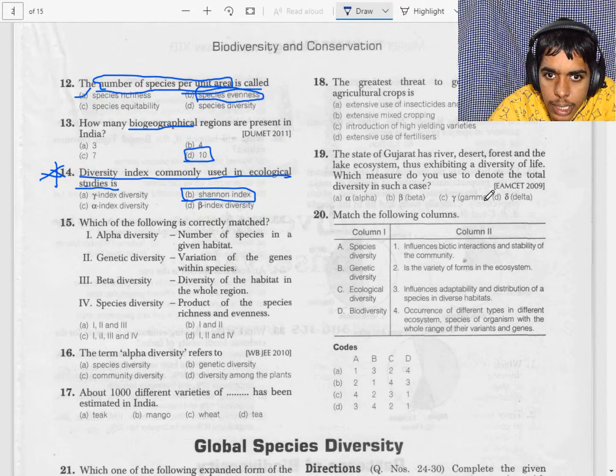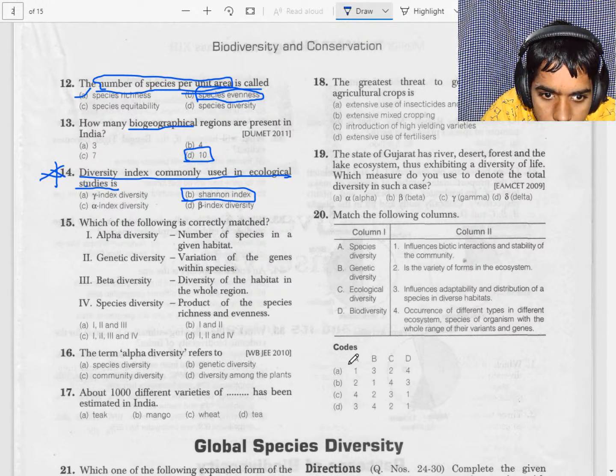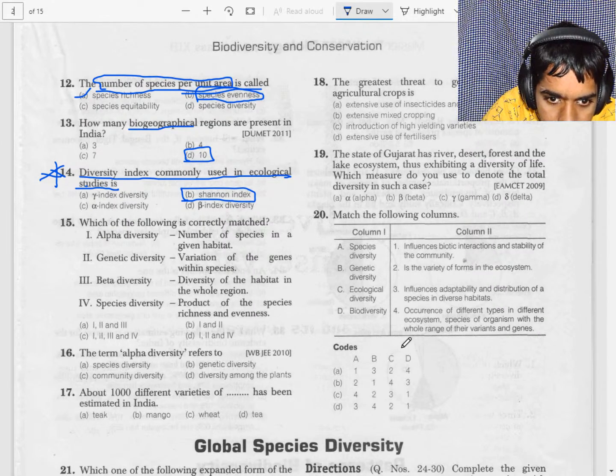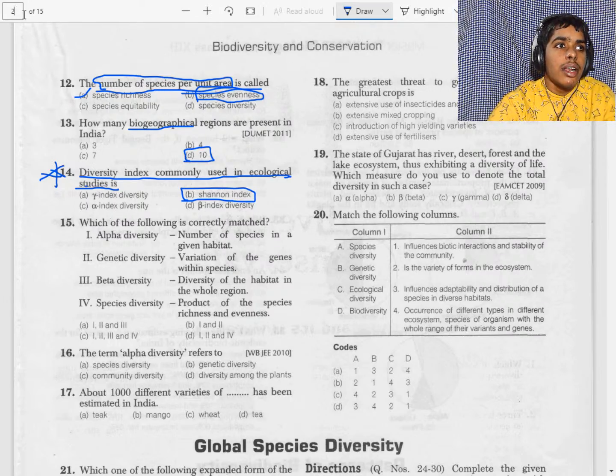It includes biotic different forms, influence availability. Yes, that is 4. So wait a minute. Okay, the third one. So the answer is D. Without reading the remaining ones, we can complete our question.